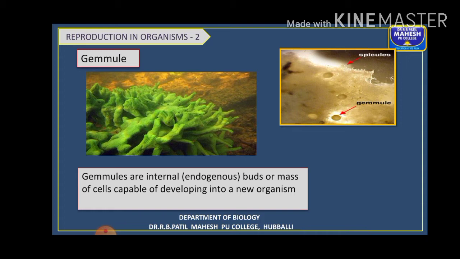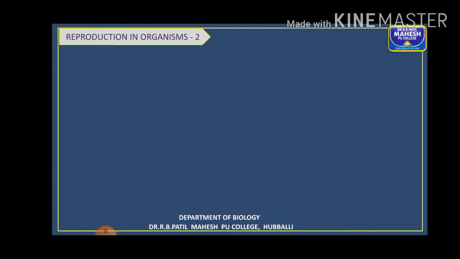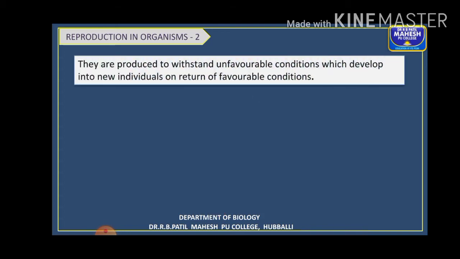One good example is Spongilla. In Spongilla the gemmules, or internal buds, consisting of a small group of cells, are present inside the body cavity. They are generally produced to withstand unfavorable conditions.